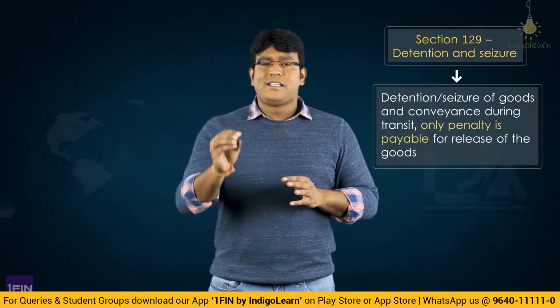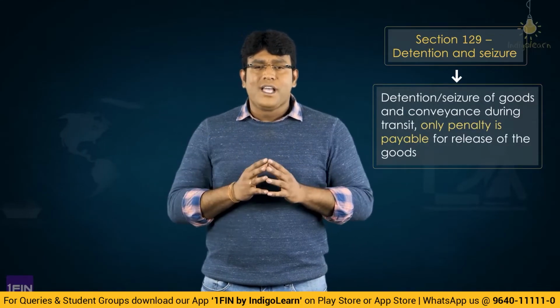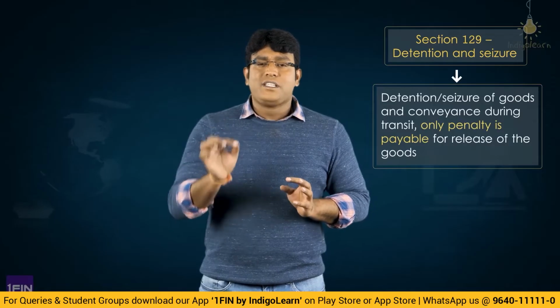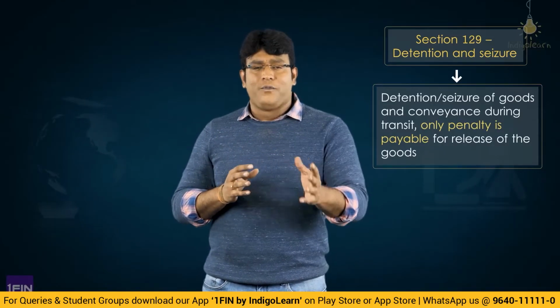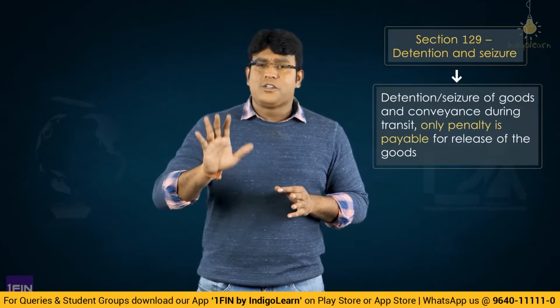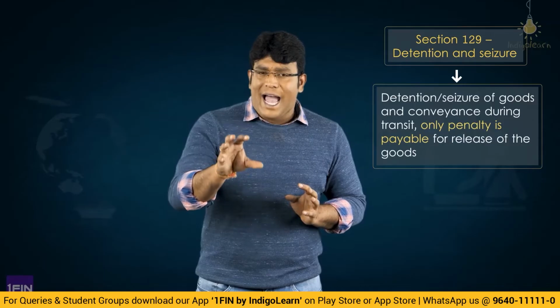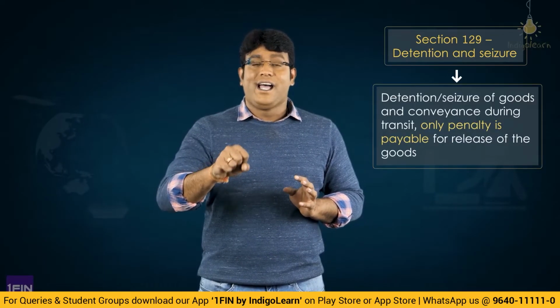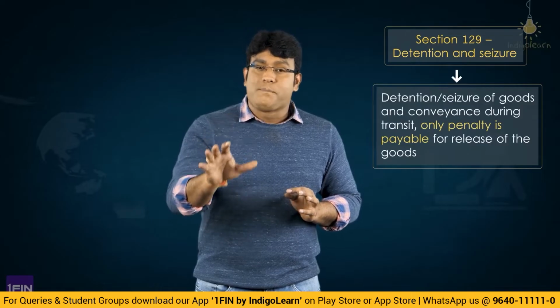But now the penalty provisions have been completely changed, where they have specified that under section 129, the person is just required to pay the penalty amount for release of the goods and conveyance in transit which are improperly being removed. In case where the invoice is missing or the waybill is missing or the documents are not proper or the goods are not proper, in that case the goods and the conveyance which have been detained in transit are released only in case of payment of penalty.